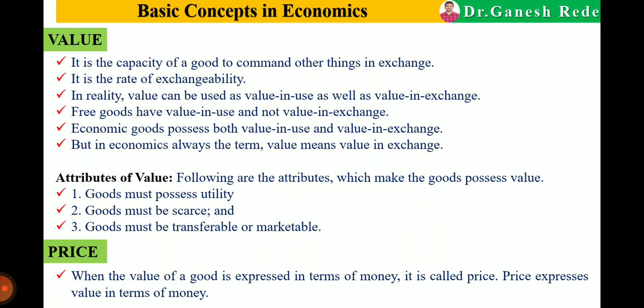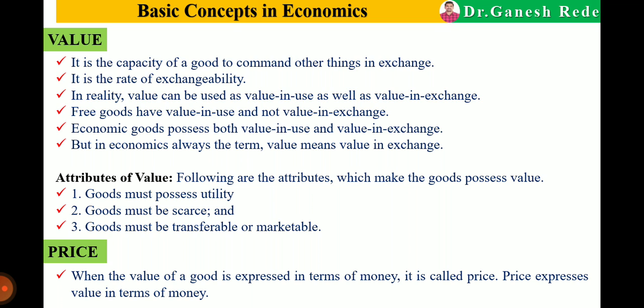Now, which are the attributes of value? Means how to decide the value, or which are the characteristics of value. First, the good must possess utility. Suppose we have to give value to a particular good. If that good does not have a capacity to satisfy human want, will you give value to it? No, we will not. So the good must have utility, then only we will give value. This is the first attribute.